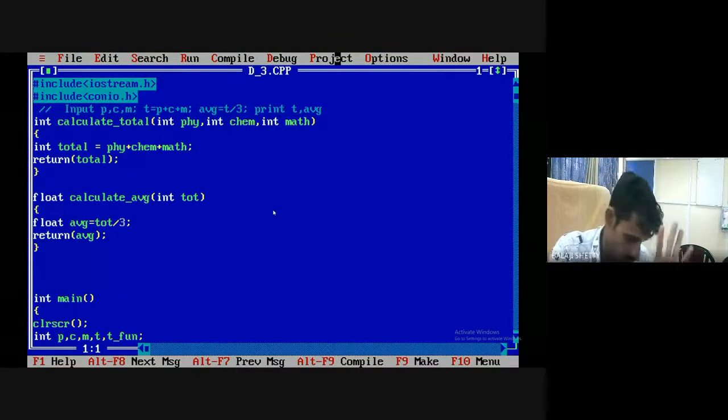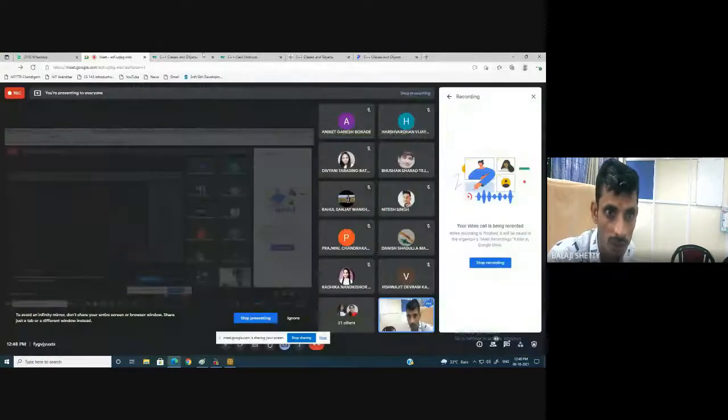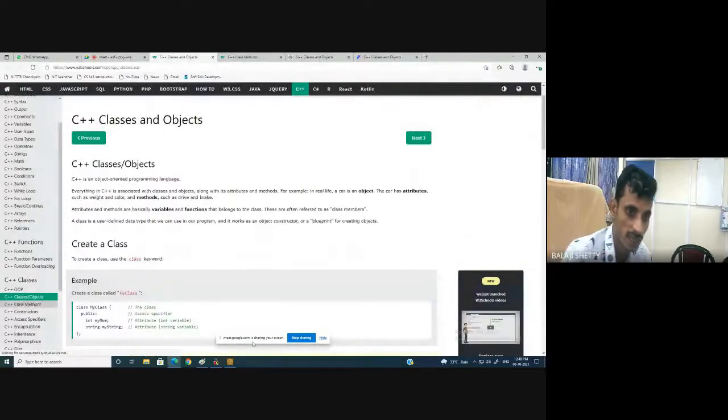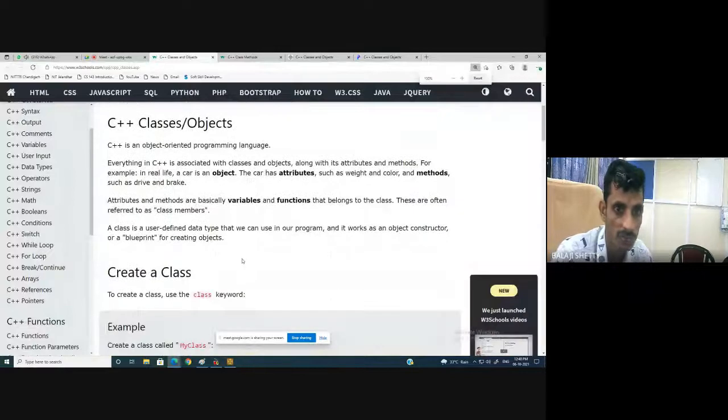Clear? Okay. Now, what are classes and objects? I take help of some website so that we can speed up our learning. Okay. C++ classes and objects. So what is C++? C++ is an object-oriented programming language. Everything in C++ is associated with classes and objects.